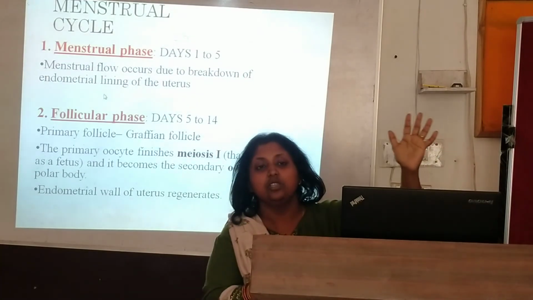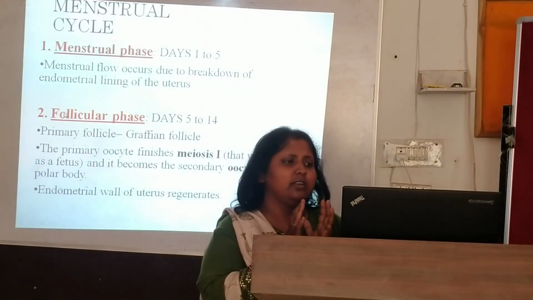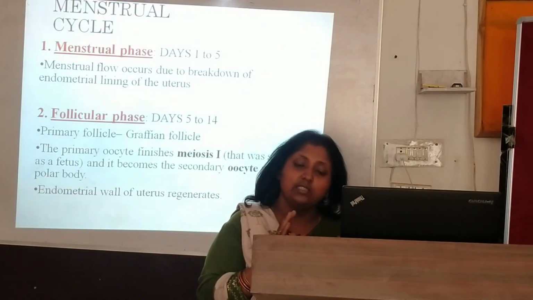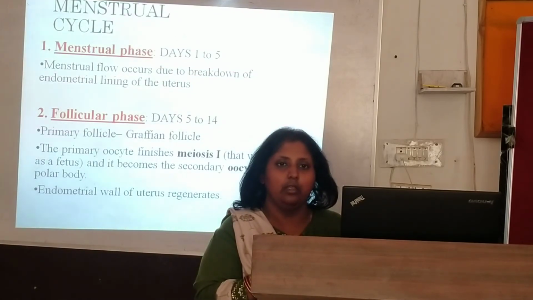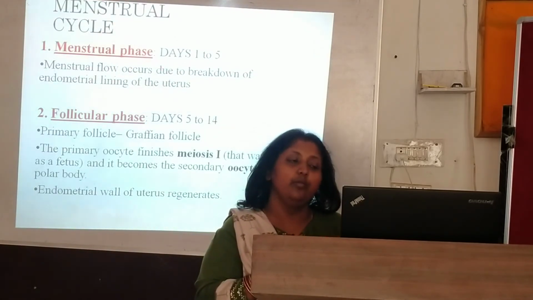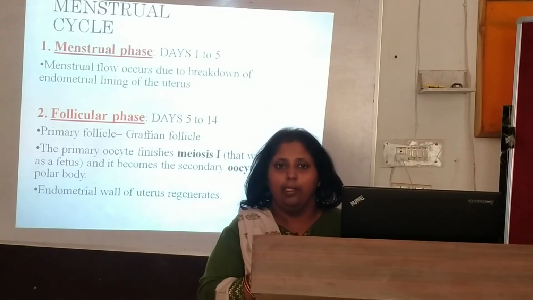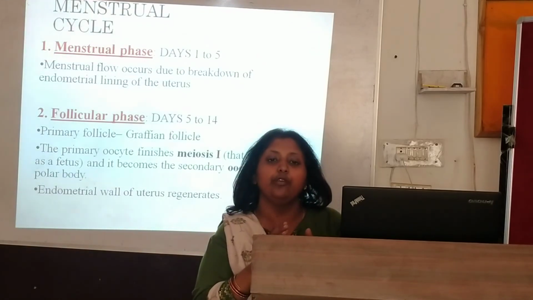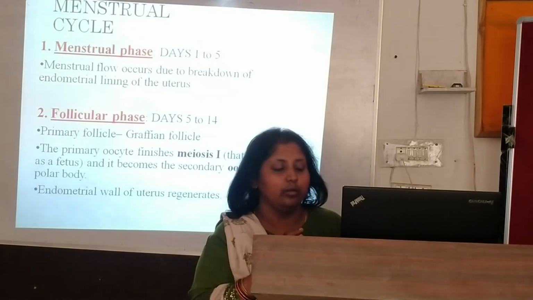See, menstruation is occurring. The blood is flowing, it is coming out, all that endometrium lining breakdown is coming out. But what is happening at the back? What is happening there in the ovary? It is not like once it is gone, later on it will develop again. No. Once this menstruation is running, later from day 5 to day 14 there will be a developing state. What? Again the Graafian follicle will be there.